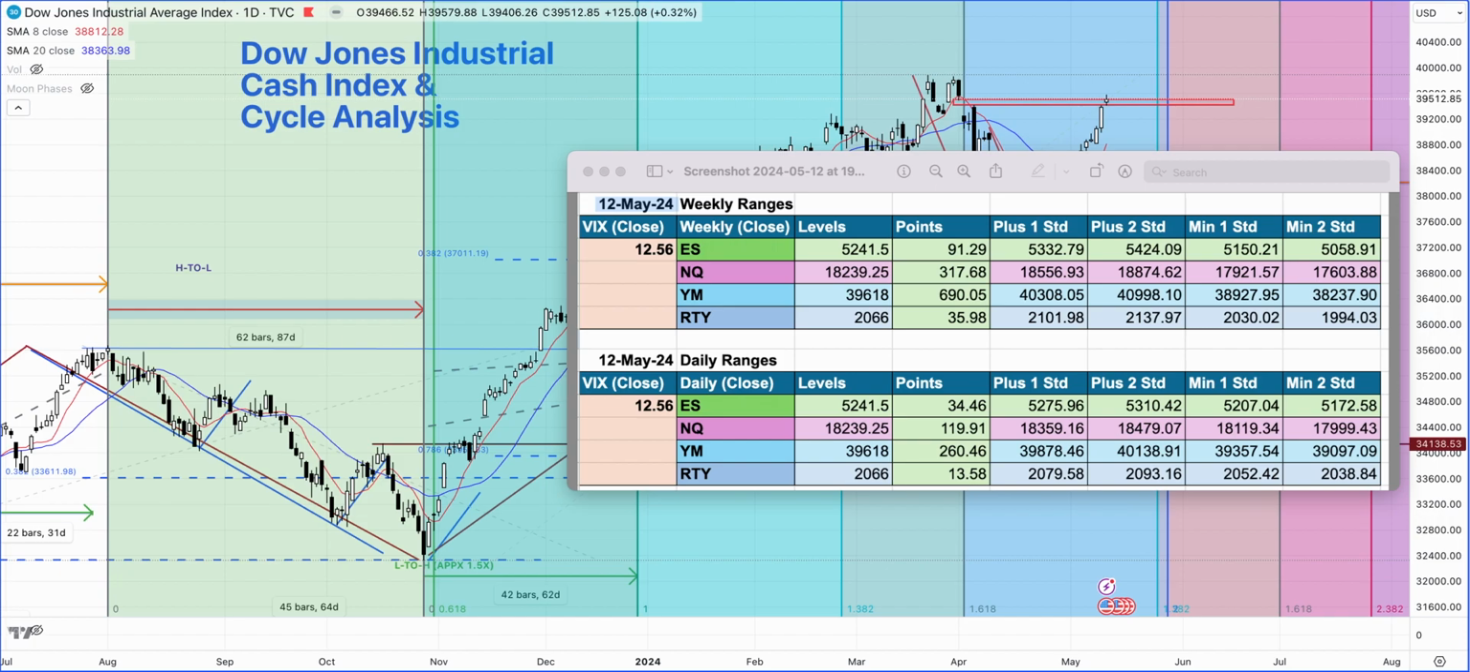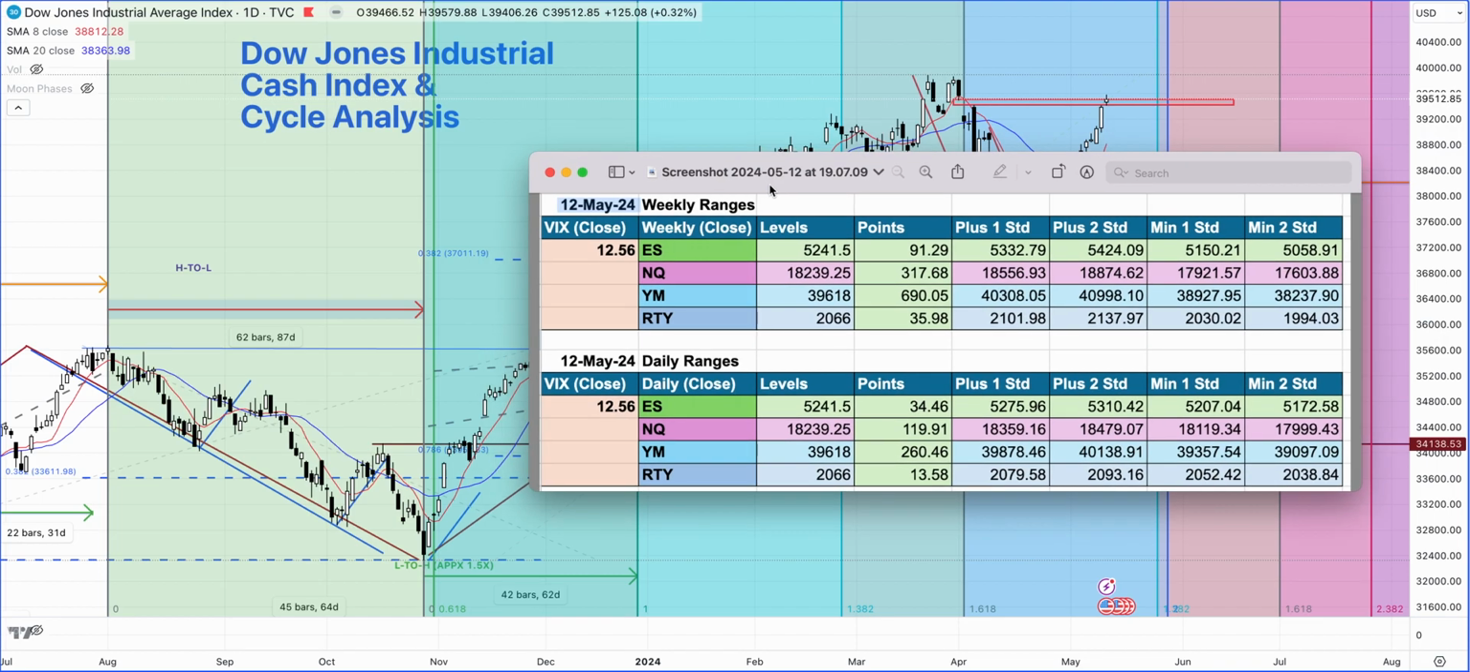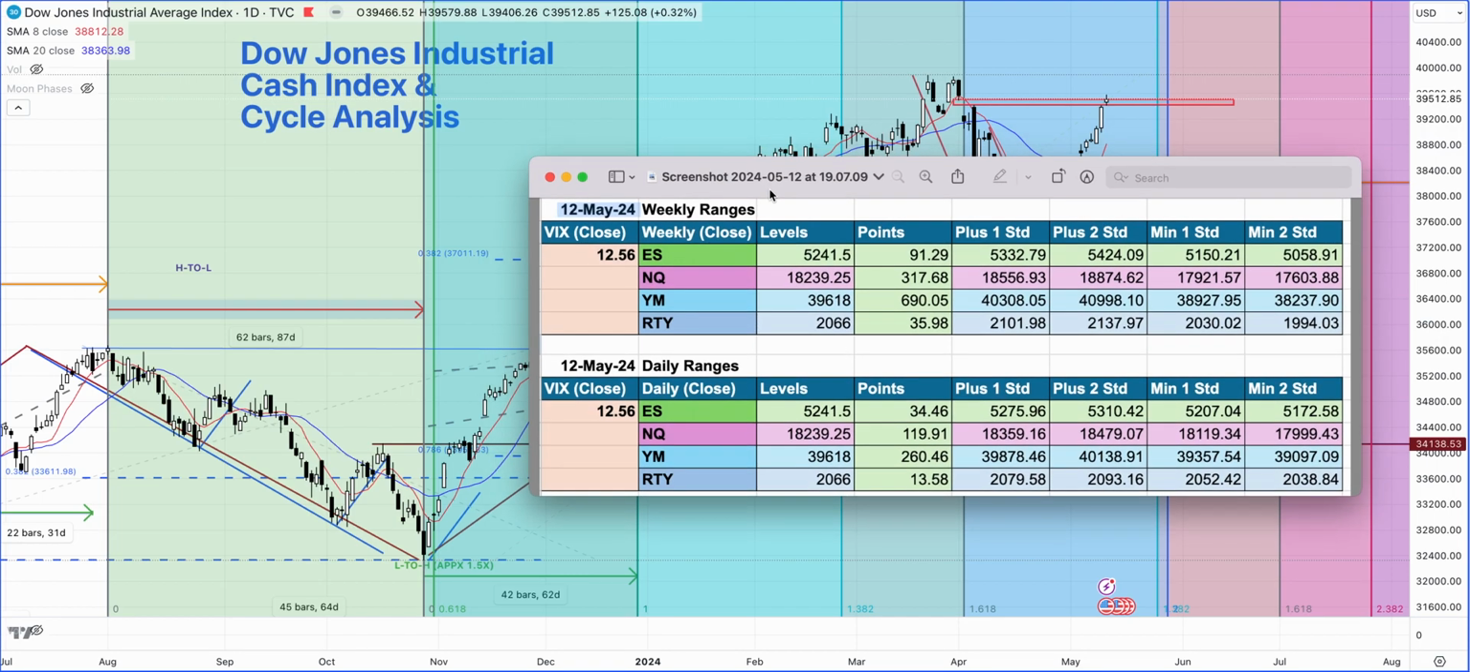So what we are going to take a look at right now is in this screen, what you see here, these are the standard deviation levels. These are the ranges that we are expecting the market to move in next week. What you see in the top column here, these are the weekly levels. So on the weekly chart, longer term, these are the plus 1 standard deviation, plus 2 standard deviation, minus 1 standard deviation, minus 2 standard deviation levels that we will be watching for.